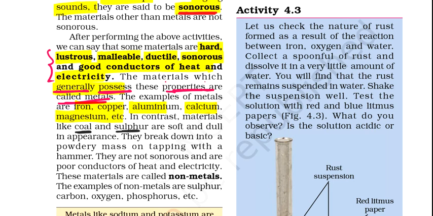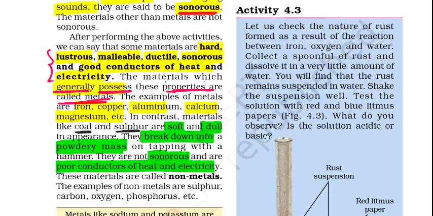These are all metals. But a few examples of non-metals are also given, like coal and sulfur. Why are they non-metals? Because they are soft and dull, and if you beat them, they break down into a powdery mass. Non-metals are also not sonorous, meaning they will not produce any sound, and they are poor conductors of heat and electricity. These materials are called non-metals. Examples are sulfur, carbon, oxygen, phosphorus, etc.